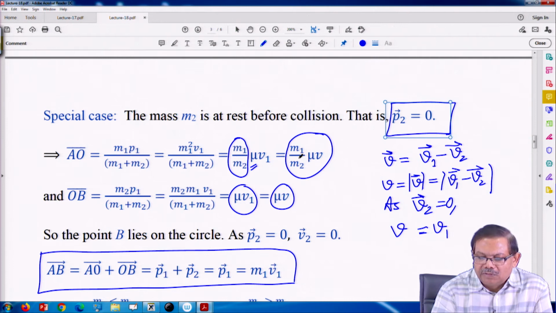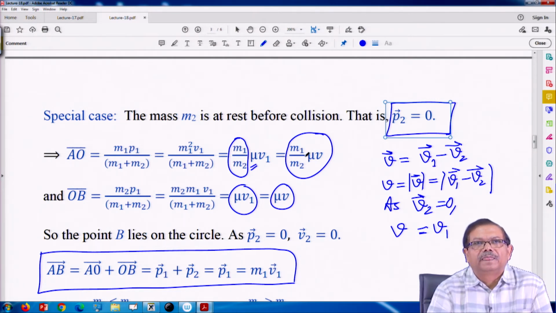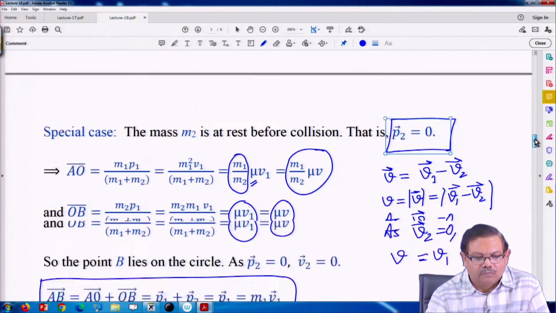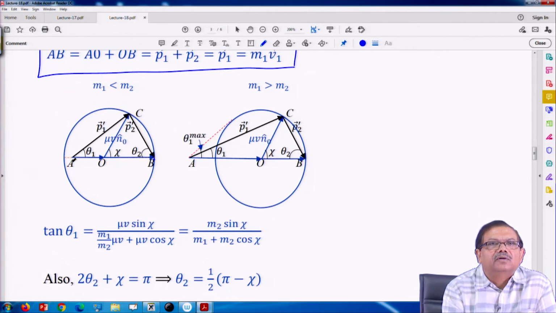If m1 is smaller than m2, then it is inside the circle, and for identical masses it would be on the circle. So, there are all possible things. So, only point A can be inside the circle or outside the circle, as shown in the second figure.